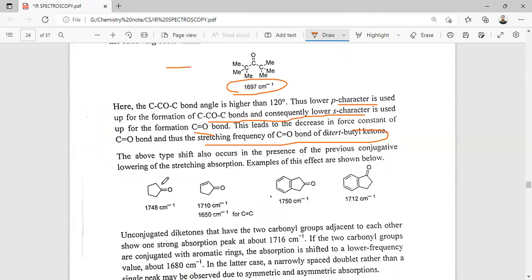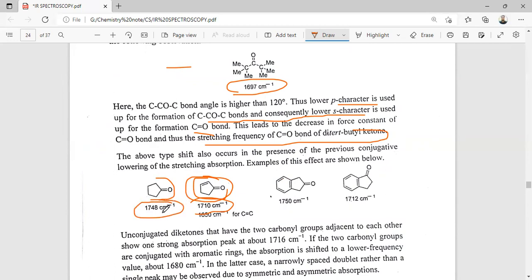So the above shift also occurs in isomers in the presence of conjugation, which lowers the stretching frequency. So here, in this case, there is conjugation of the double bond with the carbonyl group. So here the stretching frequency is decreased due to the conjugation. Here, in the unconjugated ketone, no conjugation occurs.